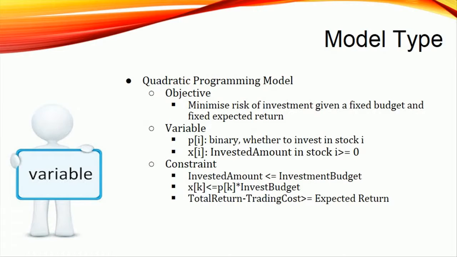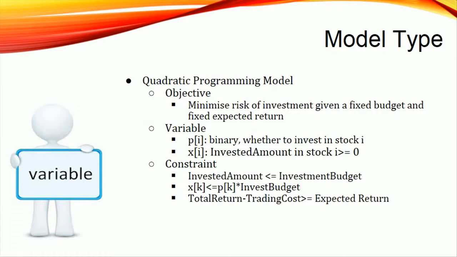We will be adopting a quadratic programming model, where the objective of the model will be to minimize risk of investment given fixed budget and expected returns. There are two sets of variables. The first one is P, which is a binary variable, meaning whether we will choose to invest in this particular stock i or not. The second one is X, which indicates the specific amount that we will invest in stock i. There are 3 constraints in this model.